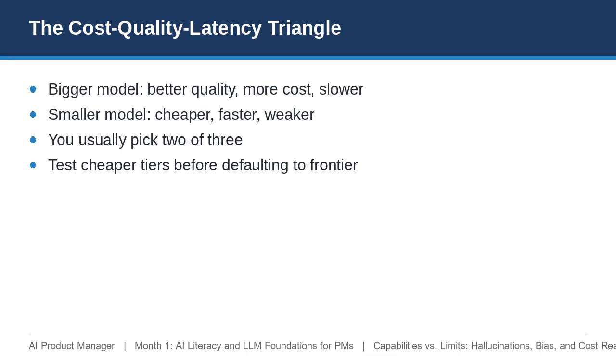Quality, cost, and latency form a triangle. You usually optimize 2 at the expense of the third. Don't reflexively reach for the most powerful model. Many tasks succeed on a cheaper, faster tier. Prototype on the smallest model that passes your eval bar, and only upgrade where quality demands it. This discipline protects your margins.